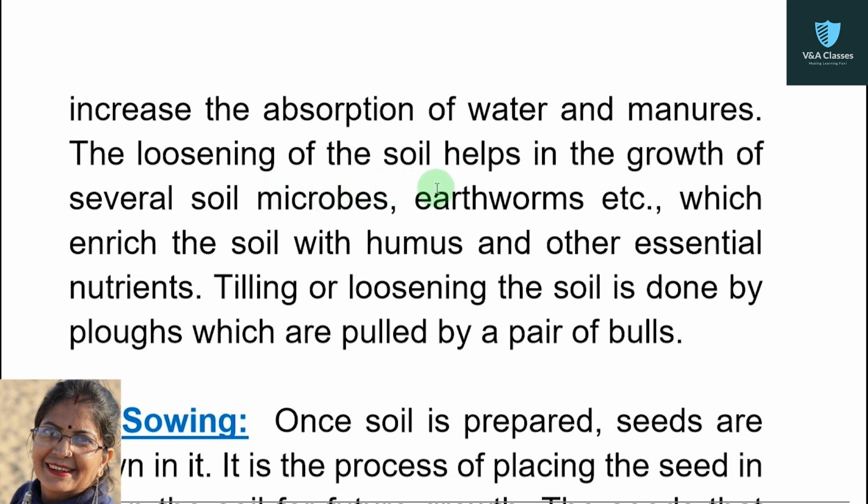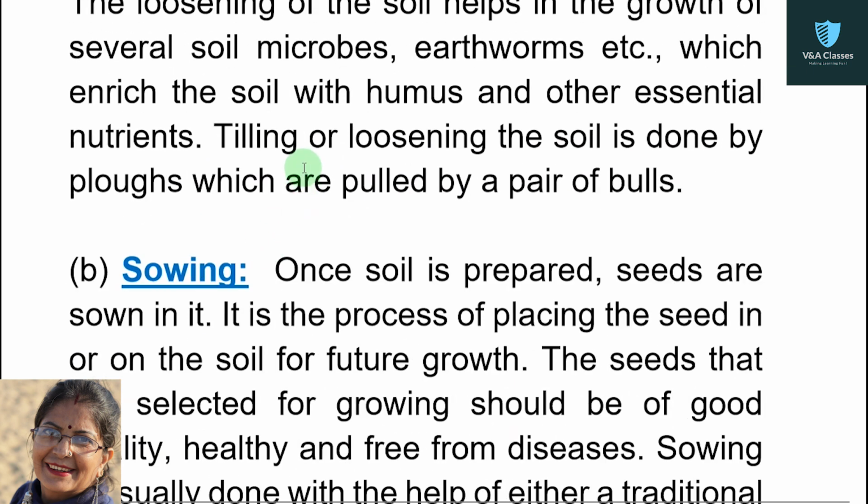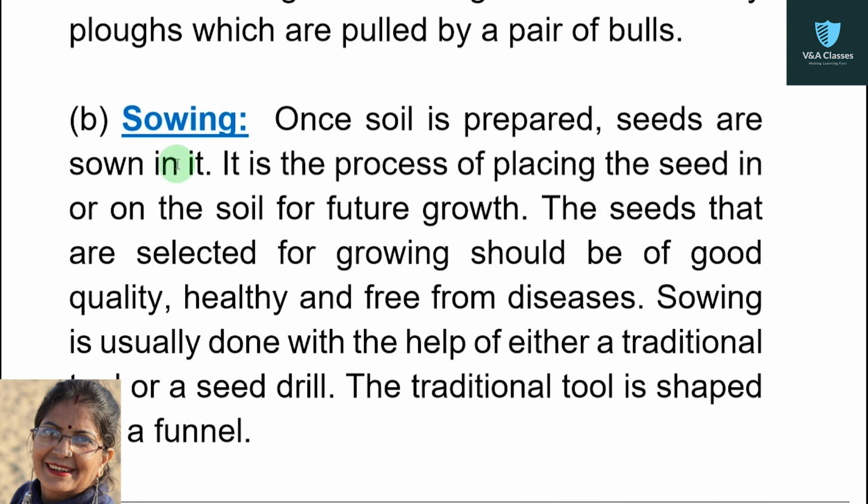The loosening of the soil helps in the growth of several soil microbes, earthworms, etc., which enrich the soil with humus and other essential nutrients. Tilling or loosening the soil is done by plows, which are pulled by a pair of bulls. Second term, sowing. Once soil is prepared, seeds are sown in it.